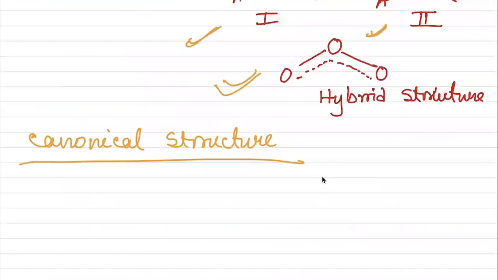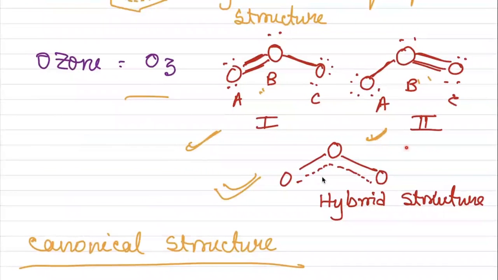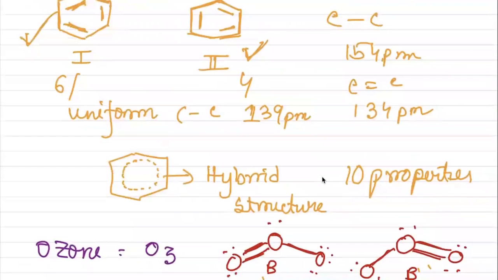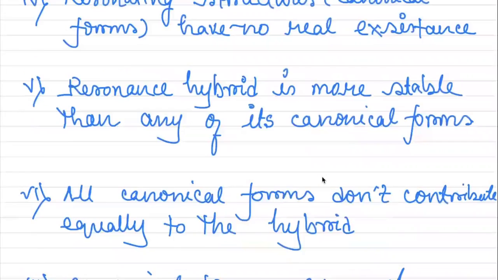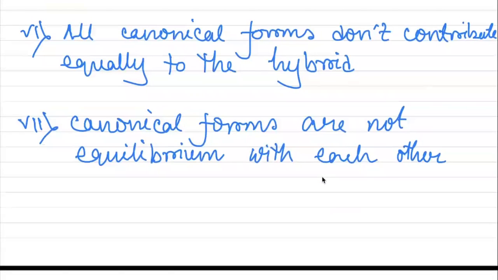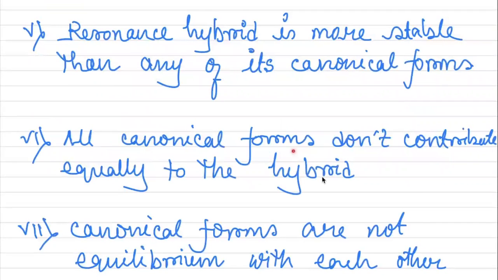If I consider benzene, this hybrid structure is more stable than 1 and 2. All the canonical forms do not contribute equally to the hybrid.